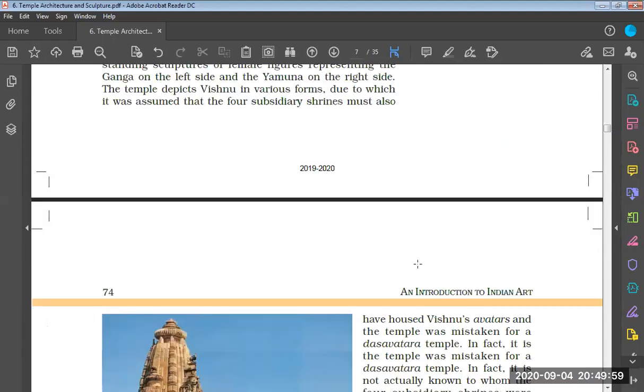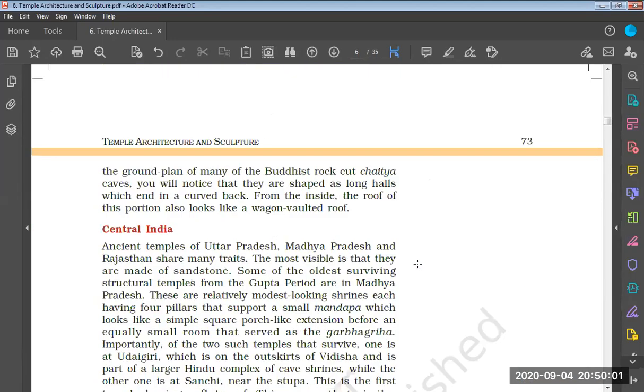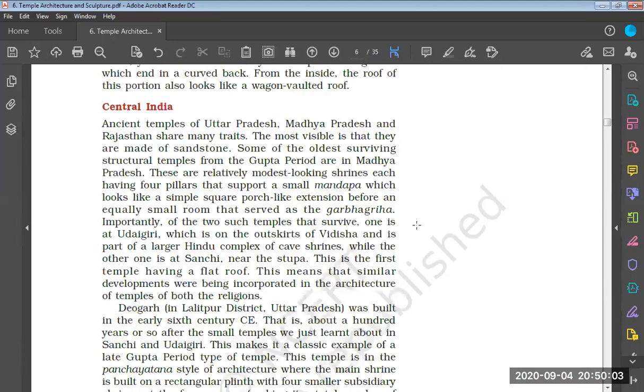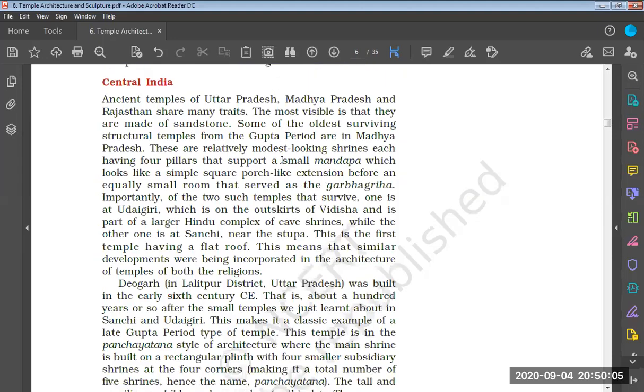Now let us read this paragraph over here. The ancient temples of Uttar Pradesh, Madhya Pradesh, and Rajasthan share many traits. They share many characteristics. The most visible is that they are made of sandstone. Some of the oldest surviving structural temples from the Gupta period are in Madhya Pradesh.